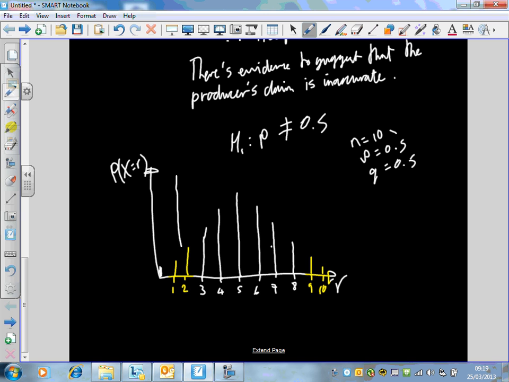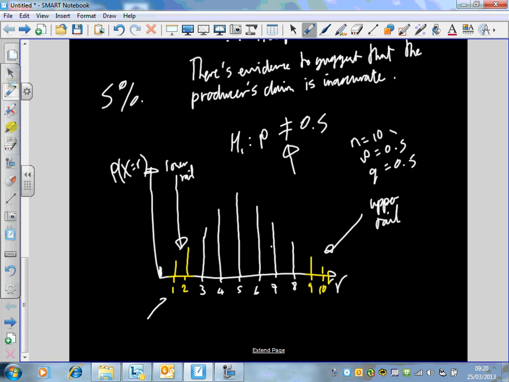Now, because our H1 said that p was not equal to 0.5, it meant that if we'd done the experiment, we weren't sure whether we'd get really extreme lower values, that's the lower tail, or really extreme upper values in the upper tail. We weren't sure because p was not equal to 0.5.